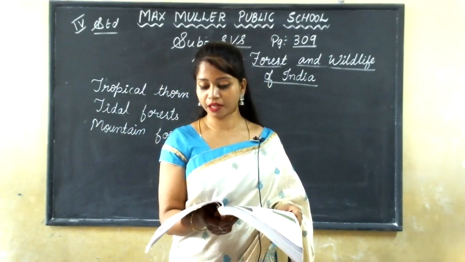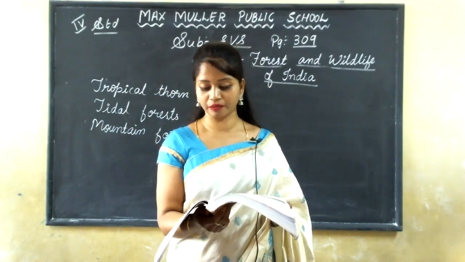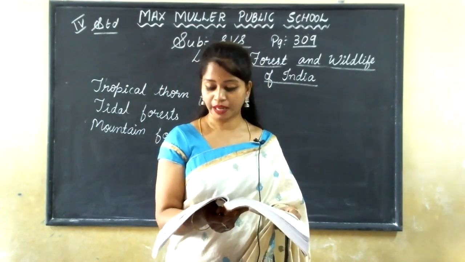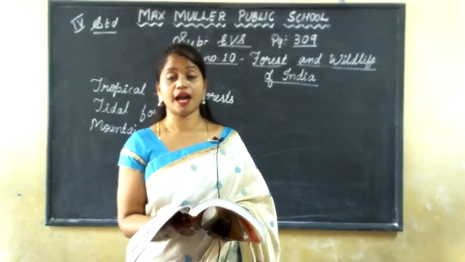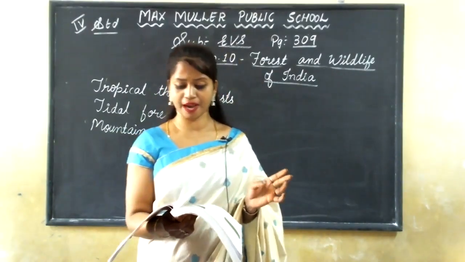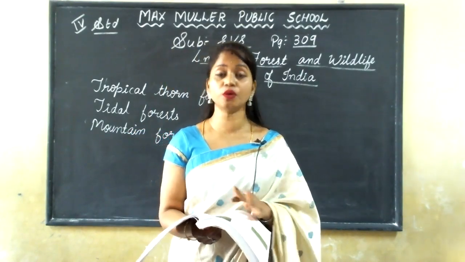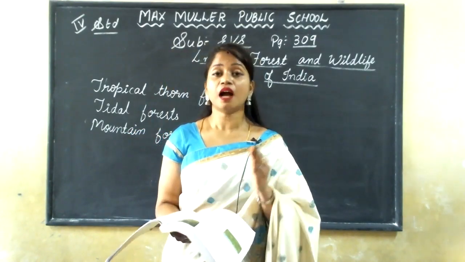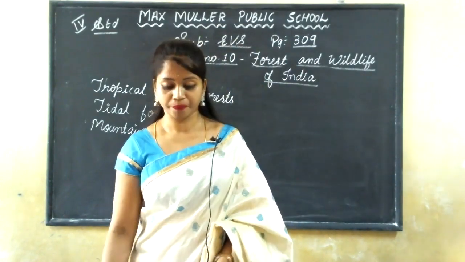Some of them are Corbett National Park, Kanha National Park, Gir Wildlife Sanctuary, Nanda Devi and Sundarban Biosphere Reserve. These are the sanctuaries, national parks and biosphere reserves which the government has set up to give shelter for the animals.